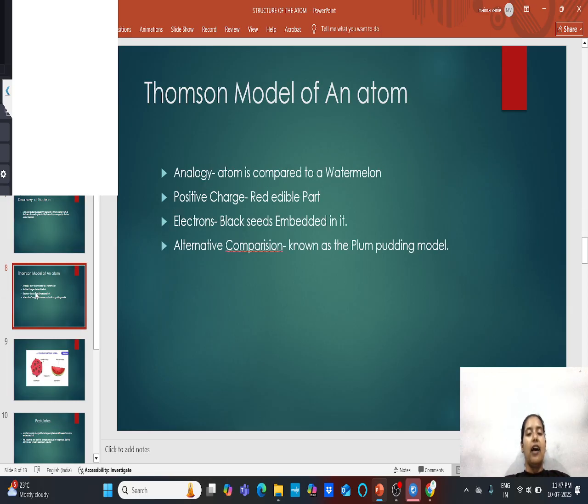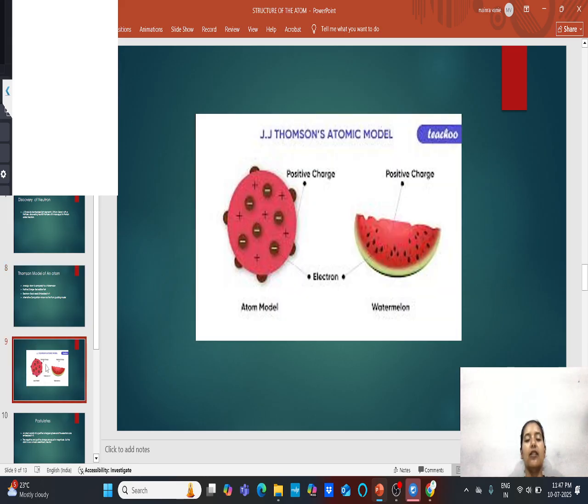Now let's have a look at the Thomson model of an atom. Now we will be recapitulating what he has done, discovery of the electron. In the experiment, he has compared the atom to the watermelon. If we see the red edible part, let me show you.